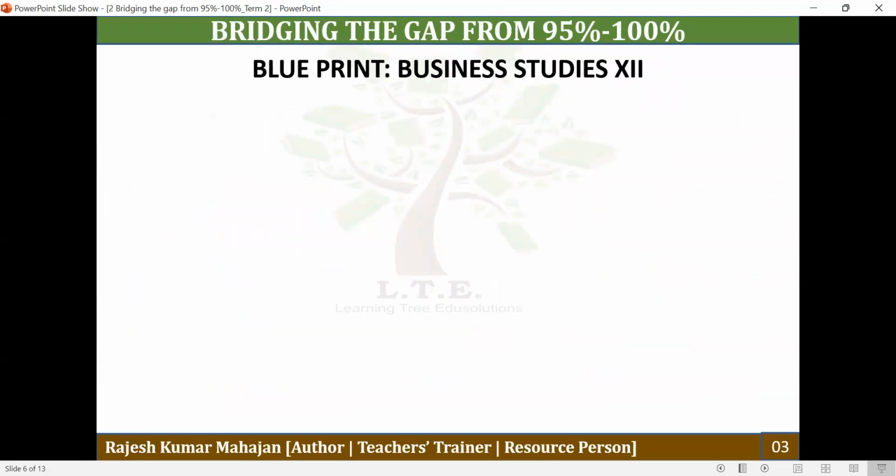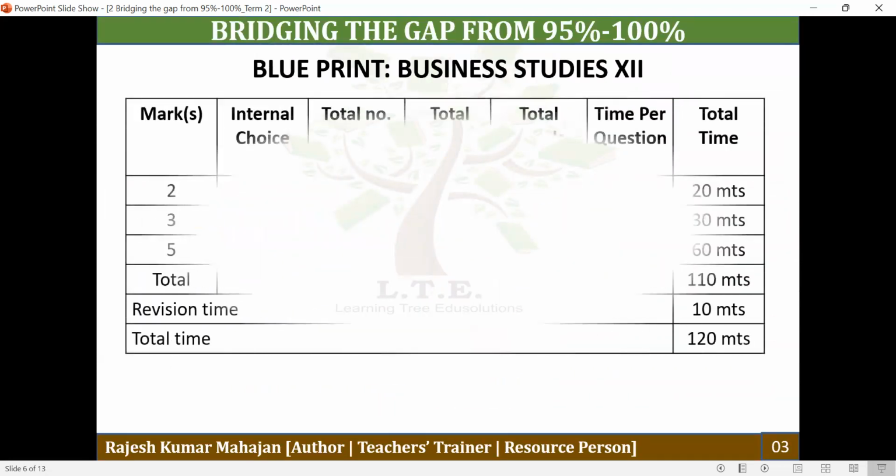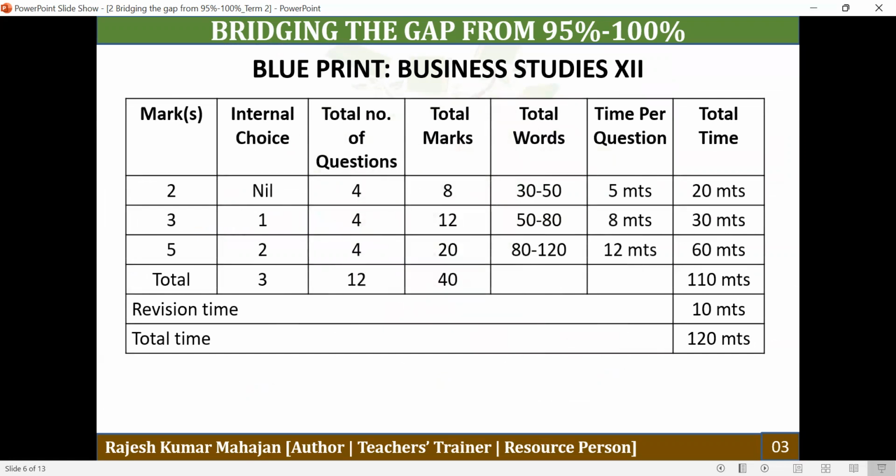Then let's have a look at the blueprint. For this term examination, we have 3 types of questions: 2 mark questions, 3 mark questions, and 5 mark questions. Under each type of question, we have 4 questions, and there are some internal choices.